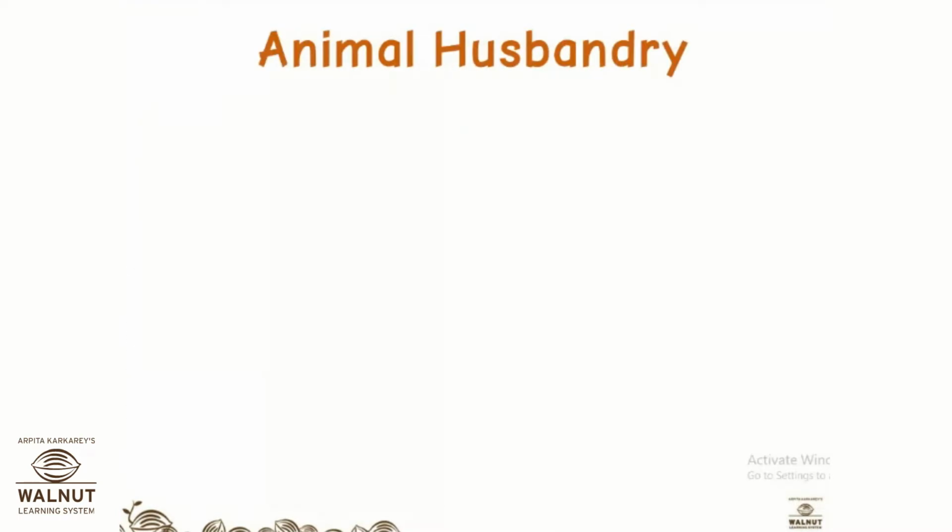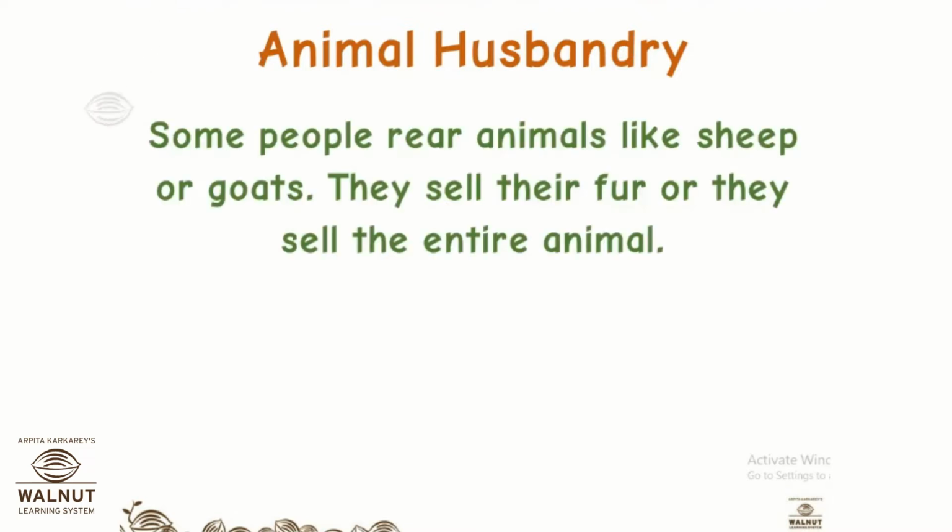Next is animal husbandry. What is animal husbandry? It means rearing of animals, like sheep or goats, cows, buffaloes. We get a lot of milk products. At village level they just take the milk and send it to other industries where it is converted to some other product. Or they sell the eggs or meat of those animals. So this is why animal husbandry is done.